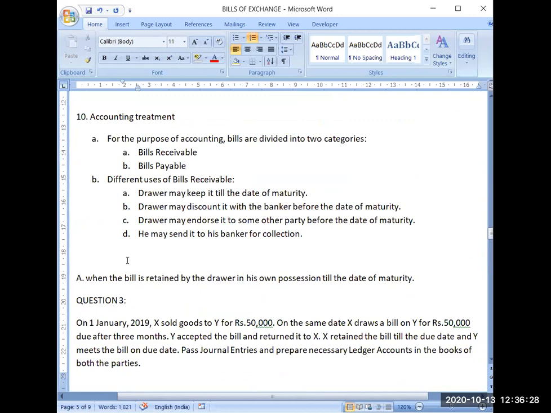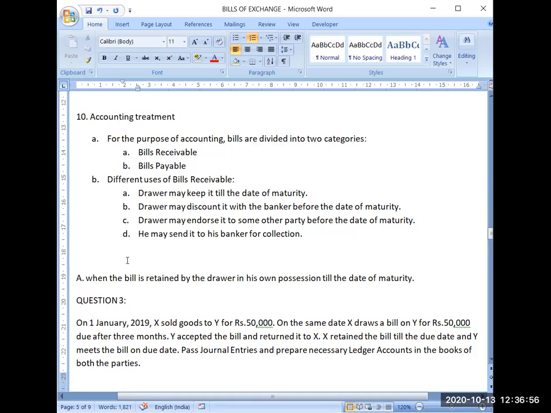Now coming to the accounting treatment of bills of exchange, we have to practically learn how to make accounting of bills of exchange. So the first thing you need to understand is that, for the purpose of accounting, bills are divided into two categories. Obviously, for one person it will become bills receivable, and for another person it will become bills payable. Different uses of bills receivable. What uses can a drawer make of the bills receivable?